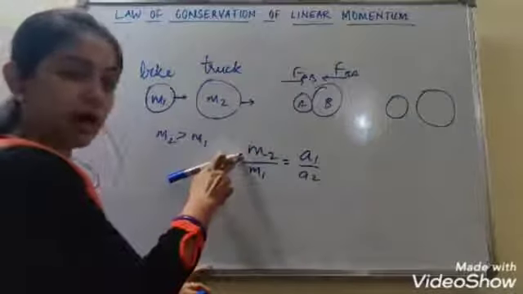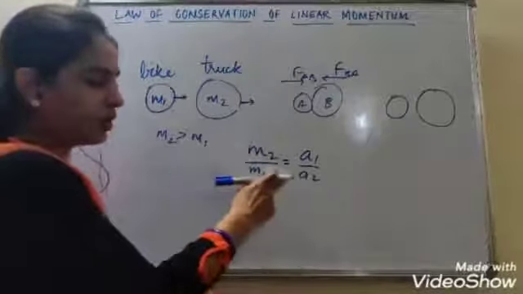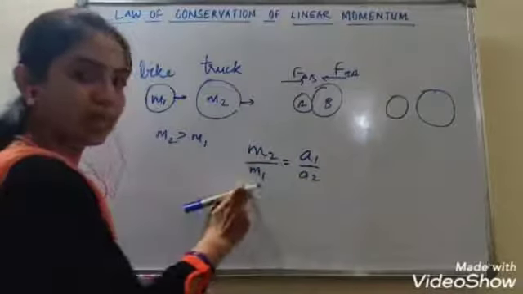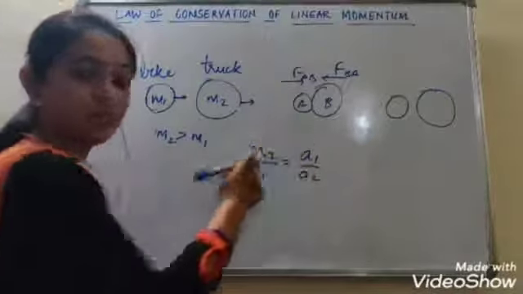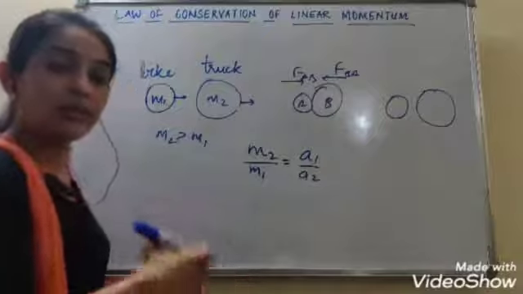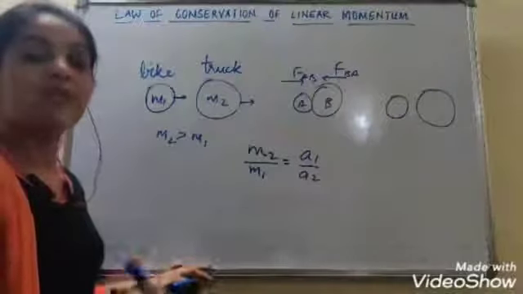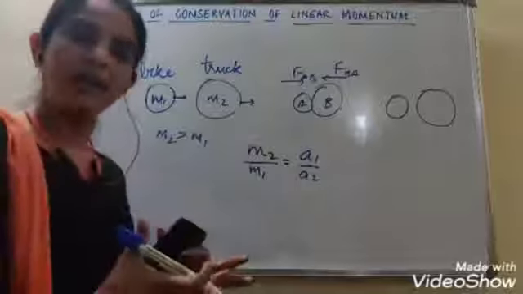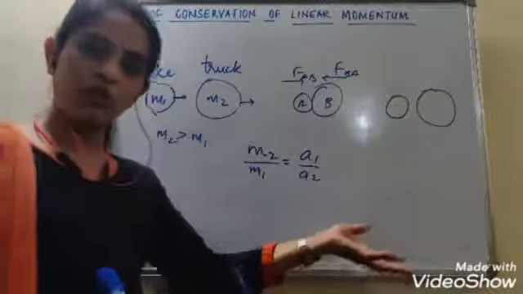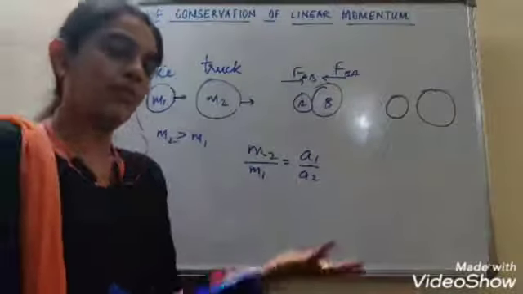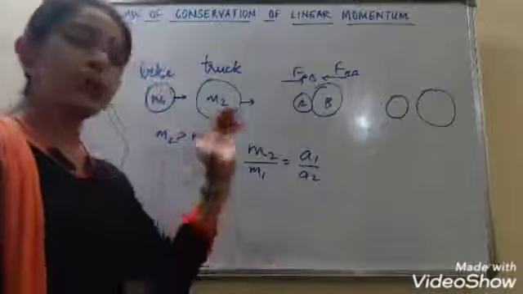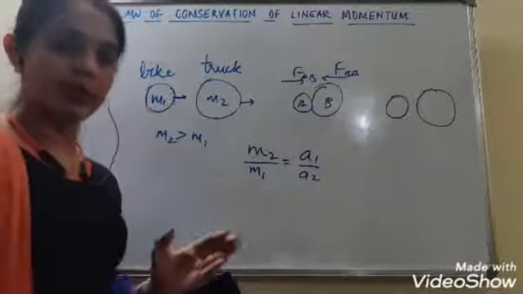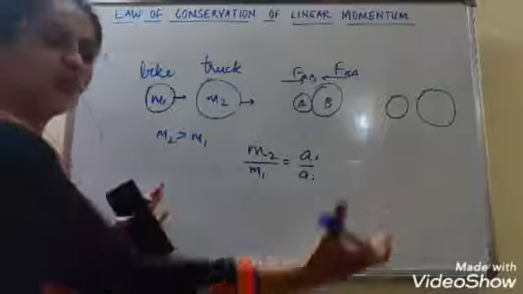That means the mass of the truck is high, so its acceleration will be less, and the mass of the bike is less, so its acceleration will be more. That means after collision, its velocity will increase. So obviously you can imagine when a truck and a bike collide, the bike flies off and the rider will almost die, right? So this is explained by the law of conservation of linear momentum.